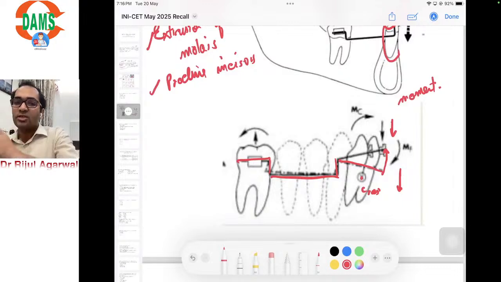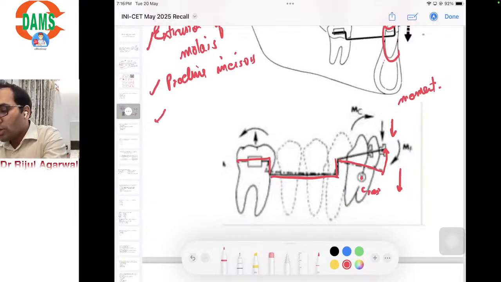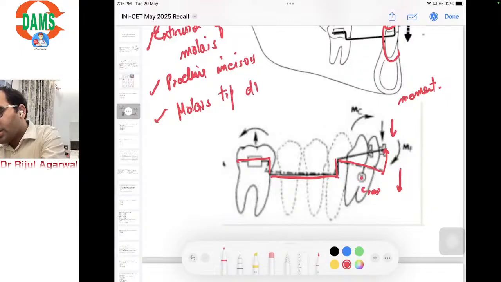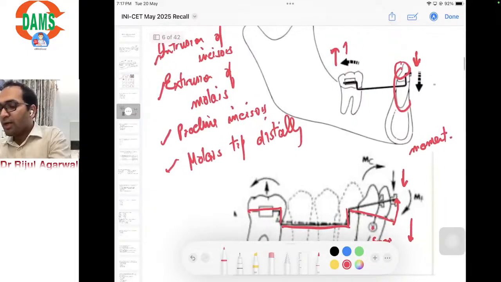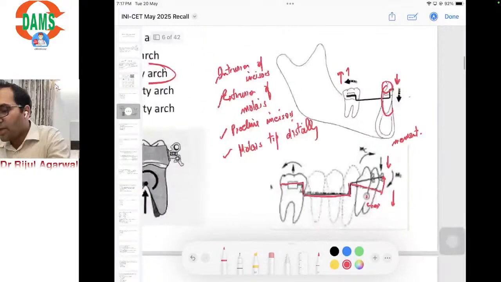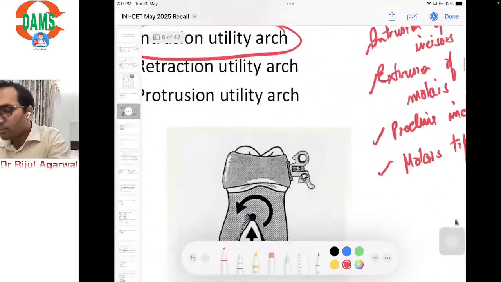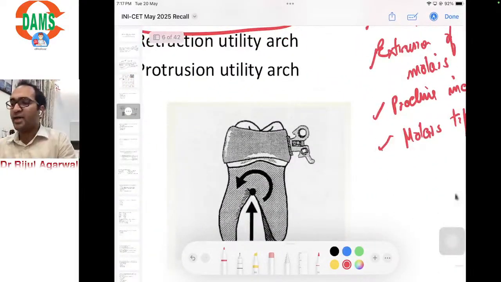So अगर incisors flare हो रहे हैं या procline हो रहे हैं, what will happen? Equal and opposite reaction on the posterior teeth, so the molars will tip distally. So एक intrusion utility arch से see there are 4 effects which are happening. Now to further expand this concept, ये तो हमने हुआ front side से देखा.